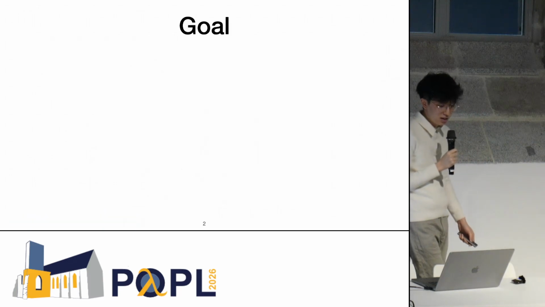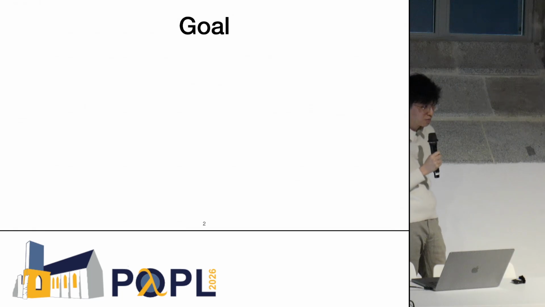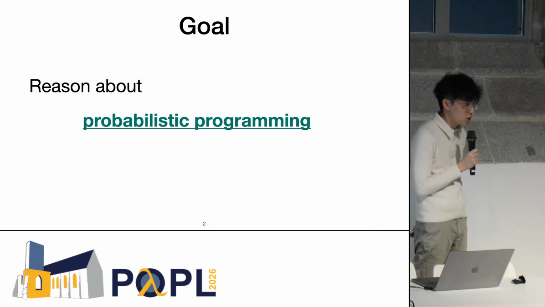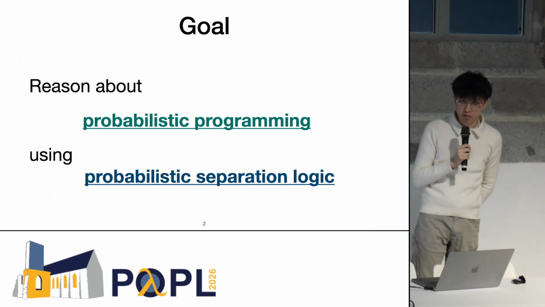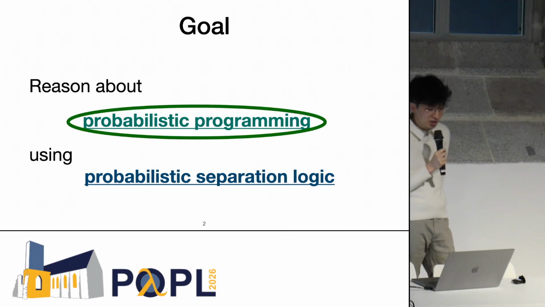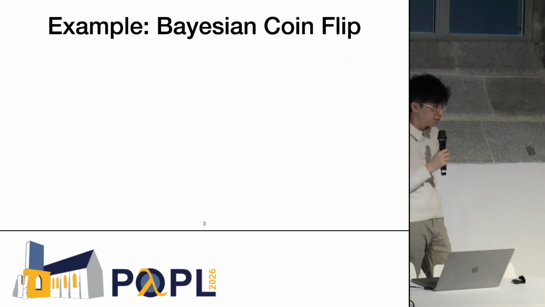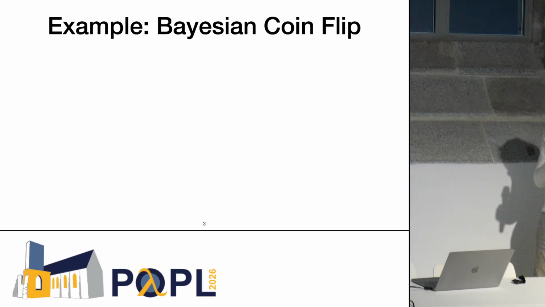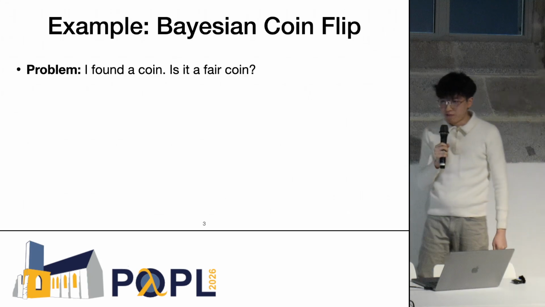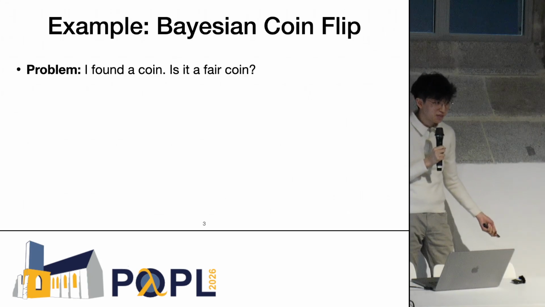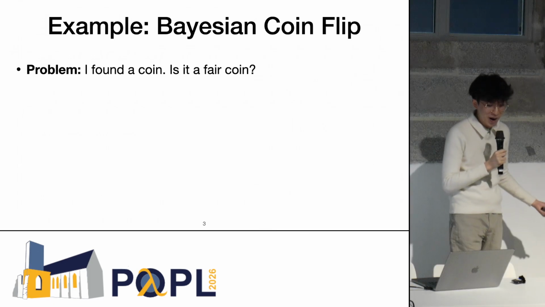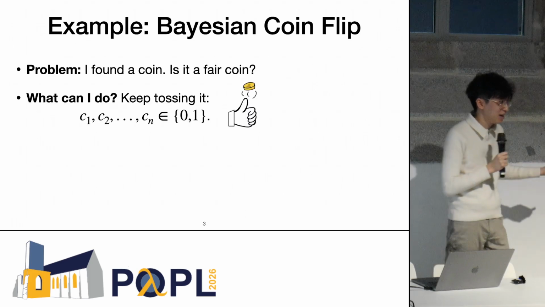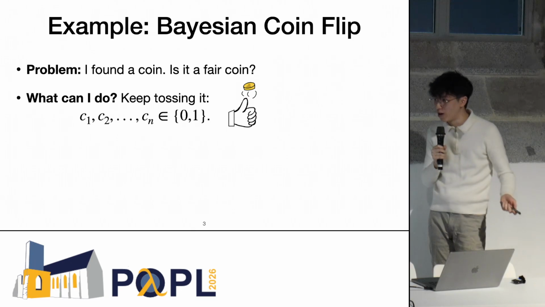So to begin, let me first talk about our goal of the project, and it's to reason about probabilistic programming using what's called probabilistic separation logic. So what's probabilistic programming? Let me illustrate this with an example. Let's say I found a coin on the floor, and I want to know if it's a fair coin or not. So what can I do? Well, I can flip the coin and get back a bunch of samples, let's say C1 to Cn.